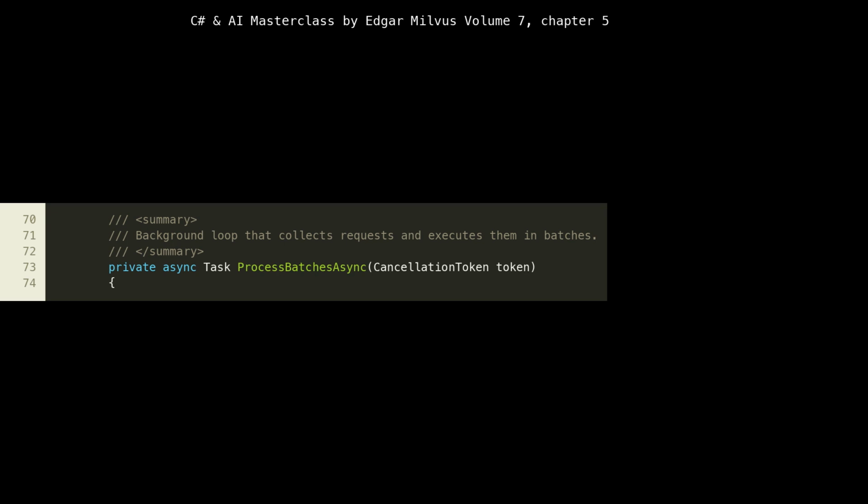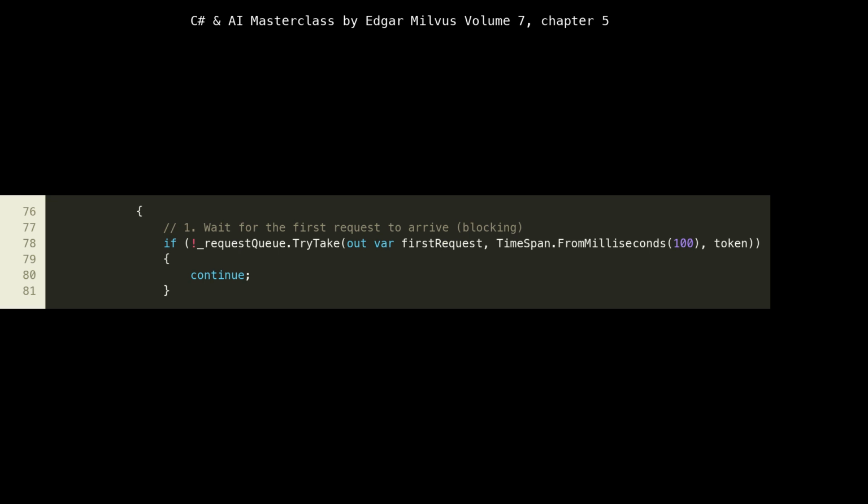At lines 76 to 81, within ProcessBatchesAsync, we attempt to take the first request from the _requestQueue. We use _requestQueue.TryTake with a timeout, TimeSpan.FromMilliseconds(100). This is a non-blocking wait that allows the loop to periodically check for cancellation, rather than blocking indefinitely. If no request arrives within the timeout, TryTake returns false, and the loop continues, checking the cancellation token again. This ensures responsiveness during idle periods and proper shutdown behavior.